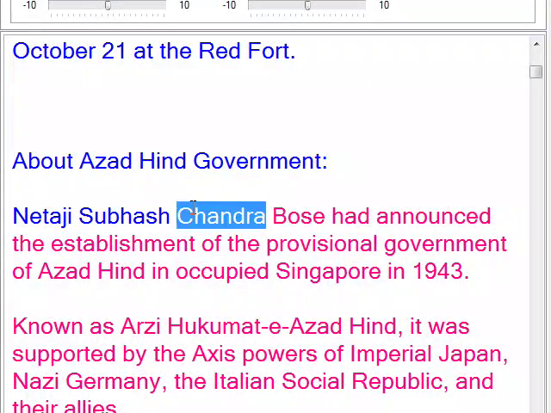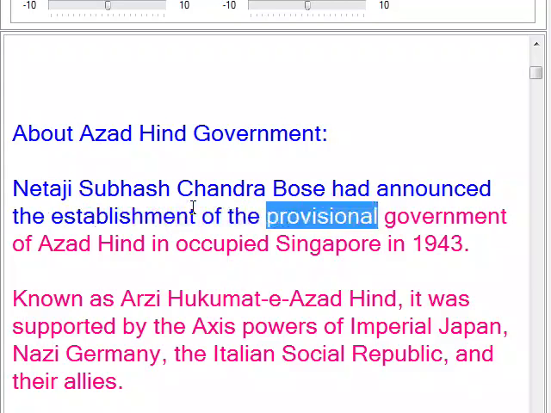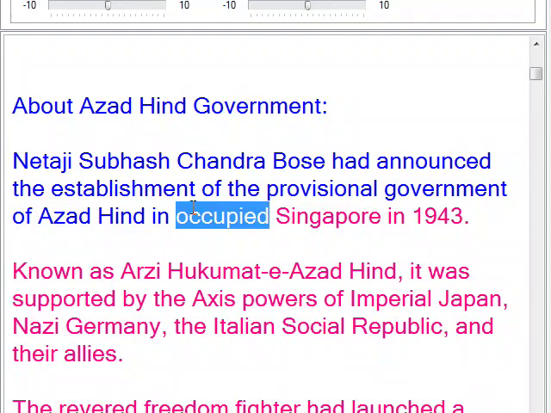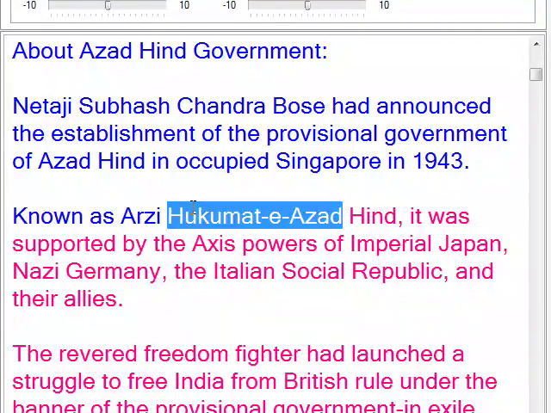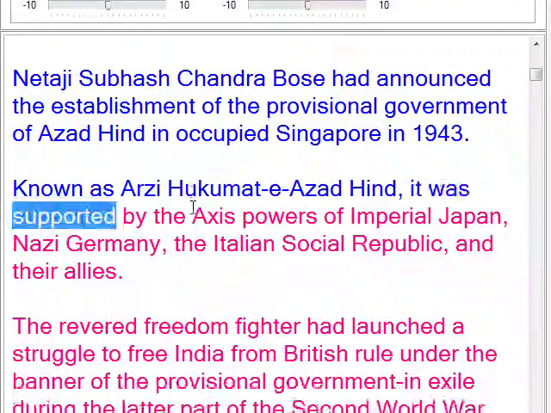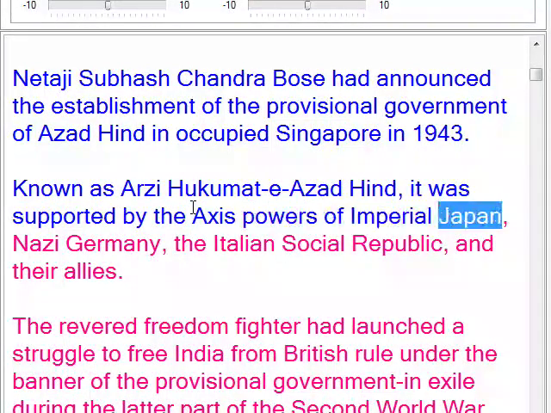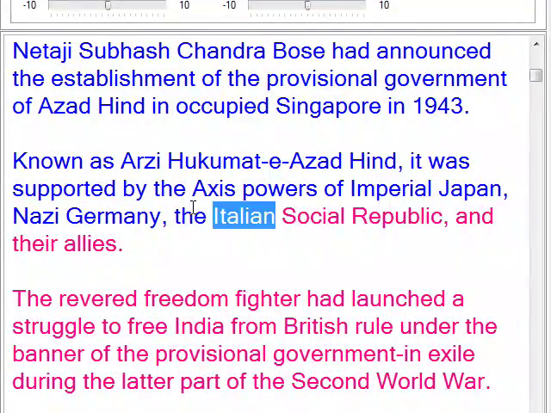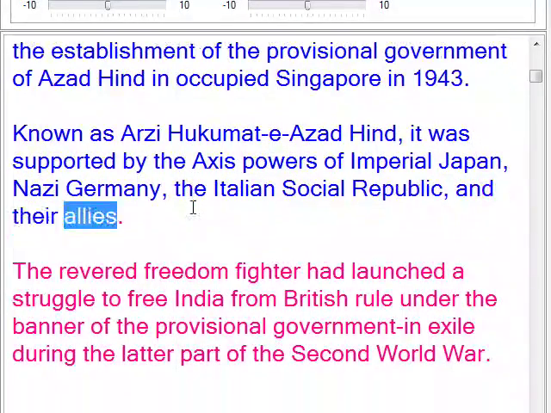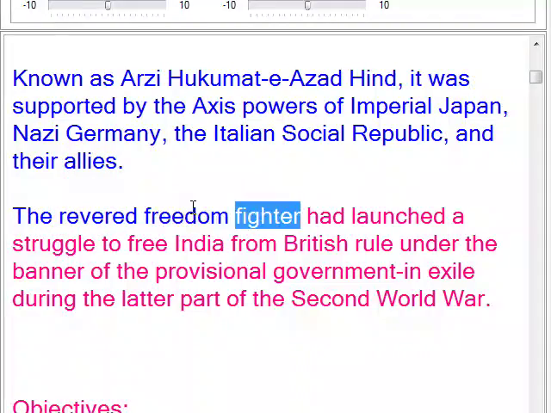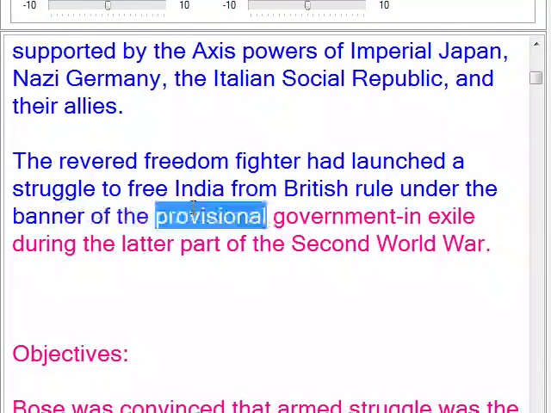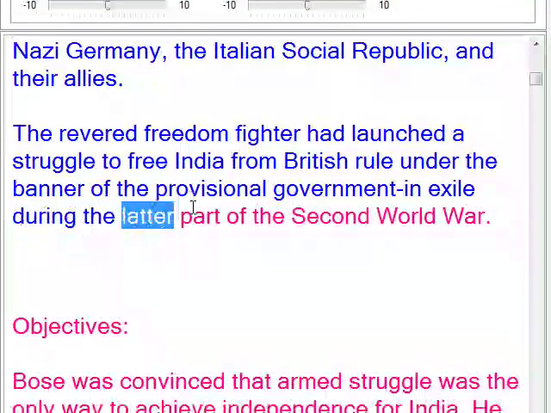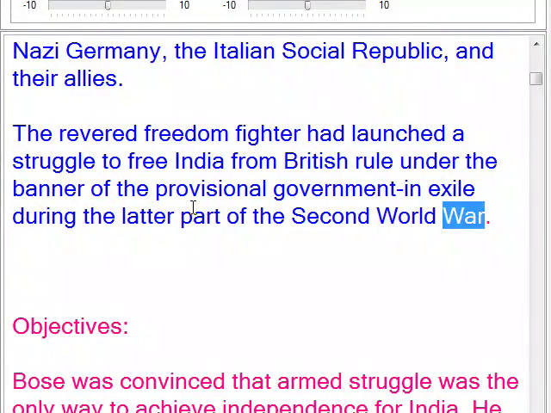Netaji Subhash Chandra Bose had announced the establishment of the Provisional Government of Azad Hind in occupied Singapore in 1943. Known as Azad Hind, it was supported by the Axis powers of Imperial Japan, Nazi Germany, the Italian Social Republic, and their allies. The revered freedom fighter had launched the struggle to free India from British rule under the banner of the Provisional Government in exile during the latter part of the Second World War.